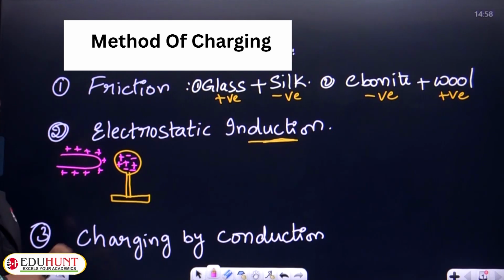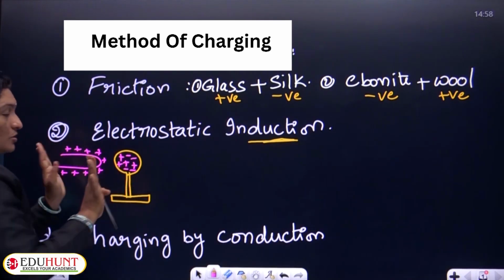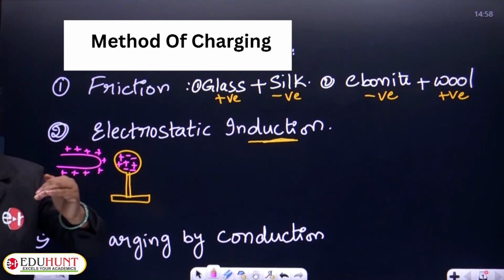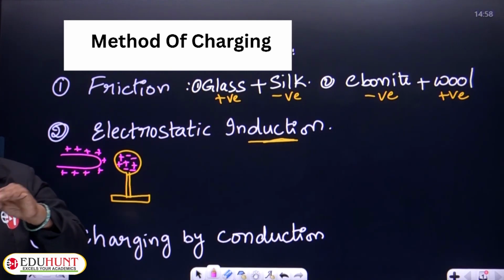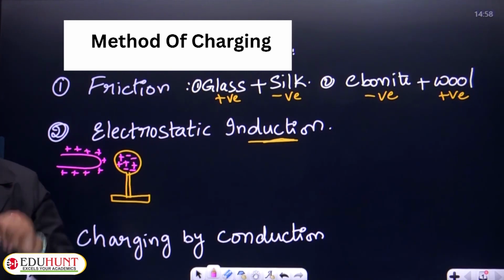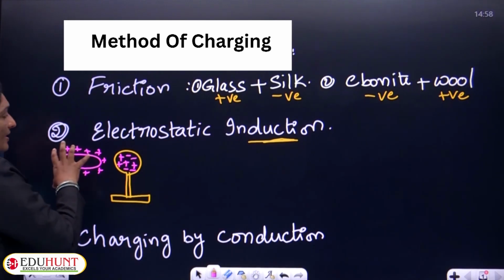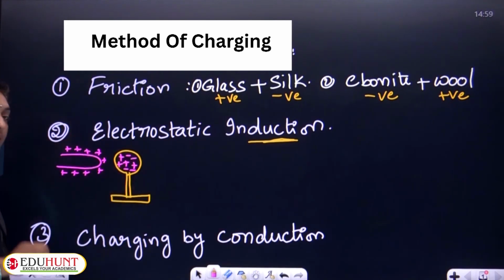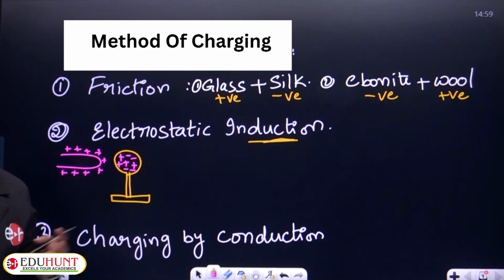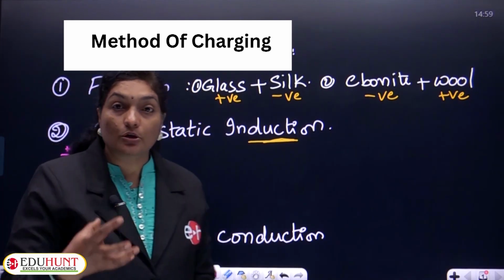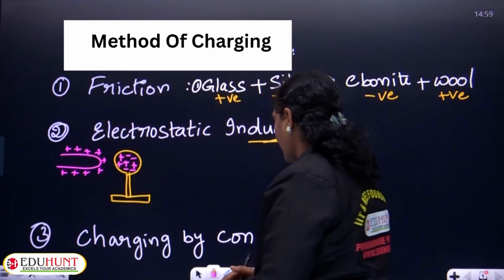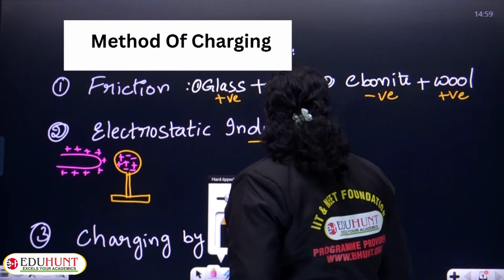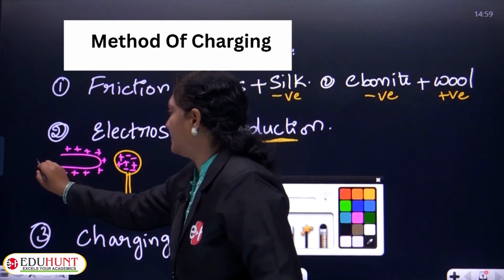So for induction, remember that these two should not come in contact. They should be kept a little far away. They should not touch each other. So whenever a charged body is brought near an uncharged body, due to induction, what is induced means due to the property of attraction. So what happens? First case.